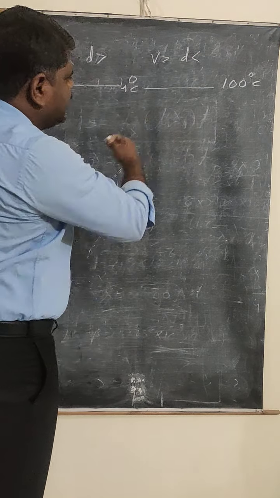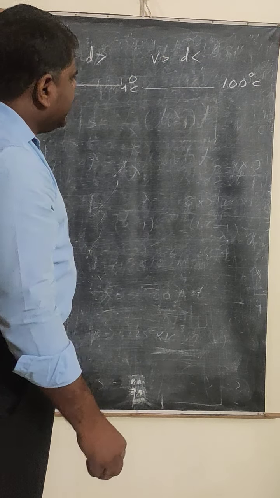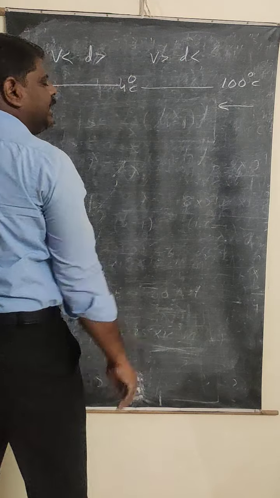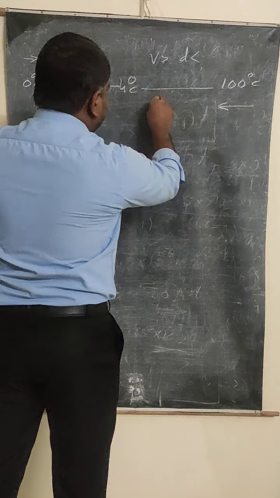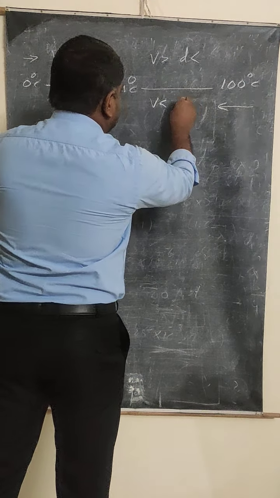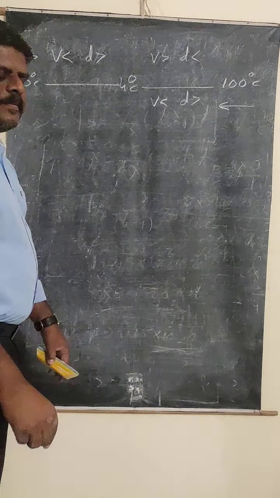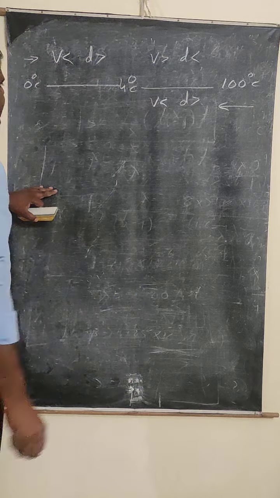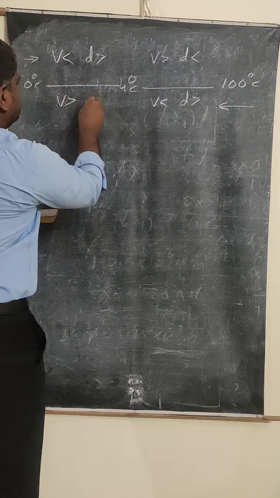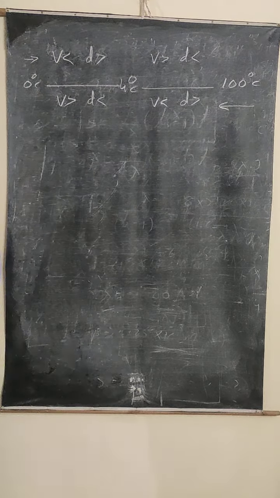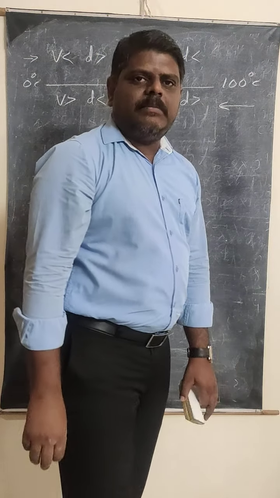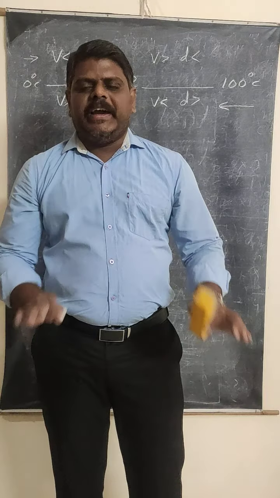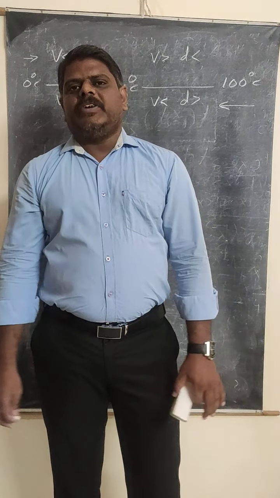Now we are coming from the reverse direction. When you come from the reverse direction, what happens here? If you are cooling it down to 4 degrees centigrade, what happens to volume? Volume decreases, density increases. And from 4 degrees centigrade to 0 degrees centigrade, again you are cooling, then what happens? Volume increases and density decreases. If you can remember this concept, that when density increases it sinks and when density decreases it floats, then it will be very easy to understand.